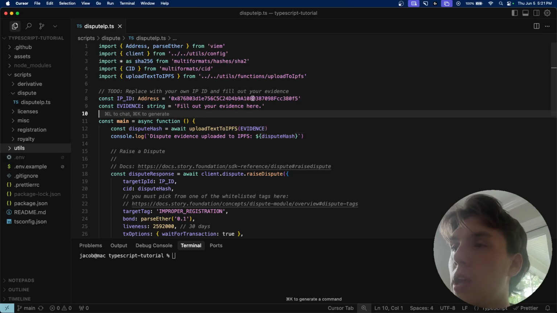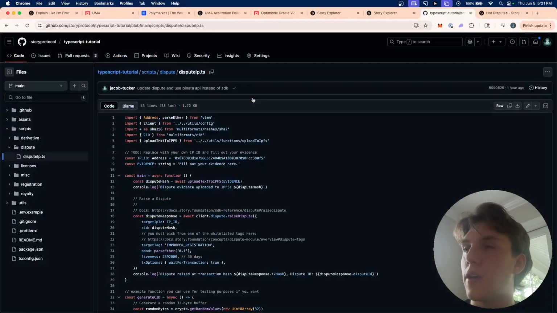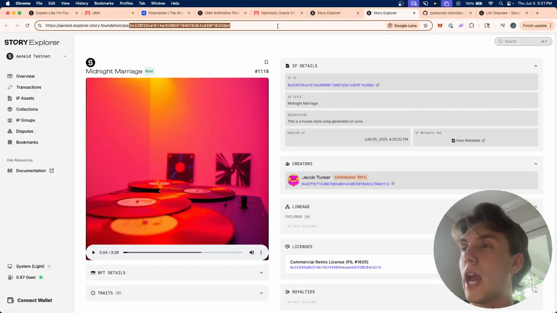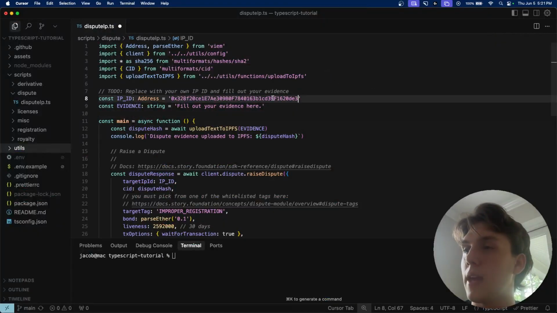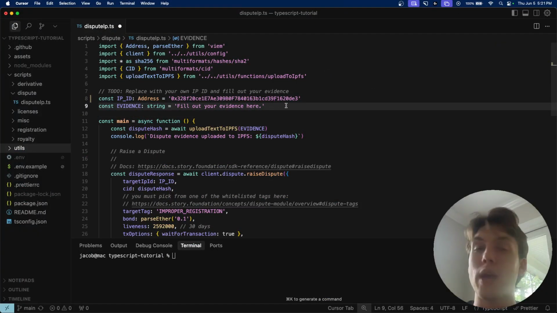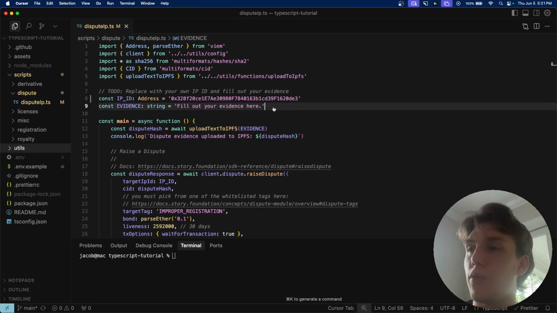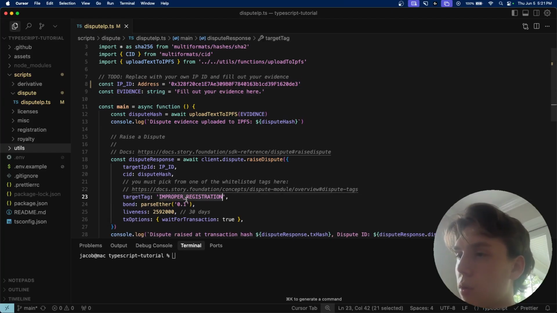So it's super cool. If we go back to Google here, I'm going to take the IP that's in this URL, and I'm going to go back and paste it into Cursor, okay? So we're going to raise a dispute on this IP. And then we need to provide evidence here of why it's being disputed. And if we stay here for a second, you'll see we're actually flagging